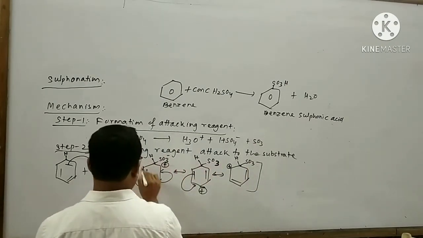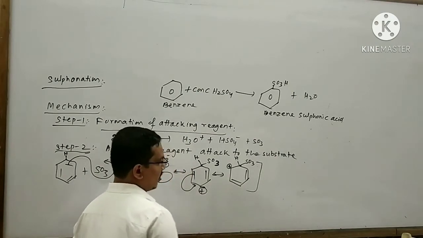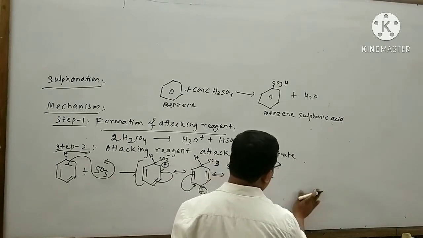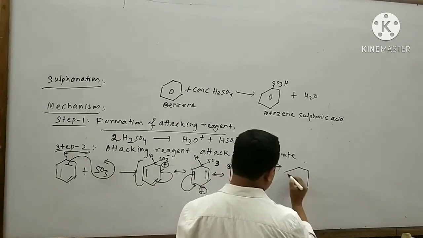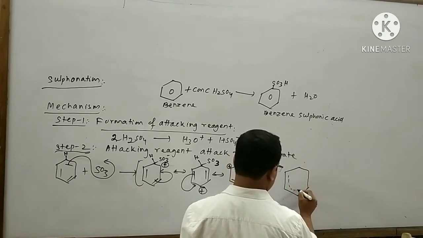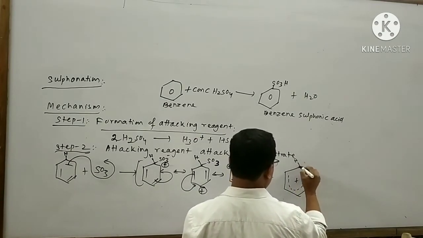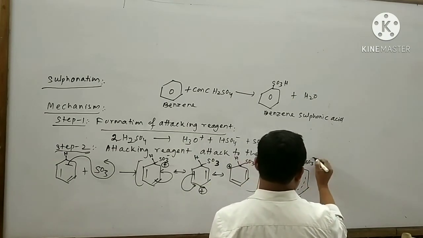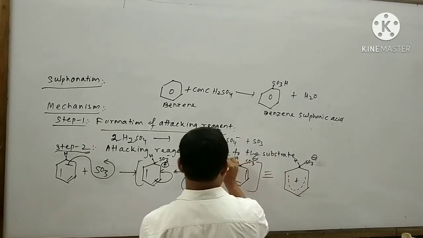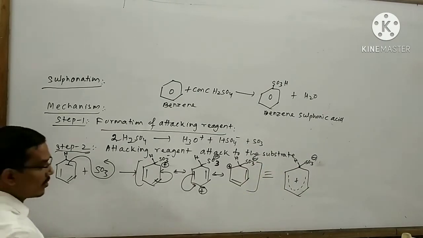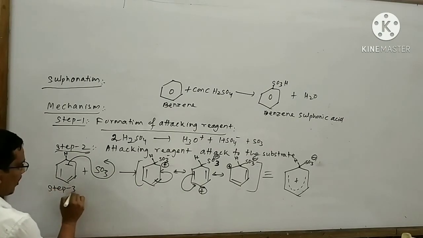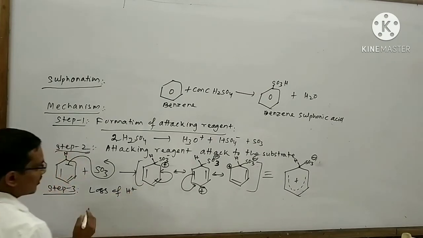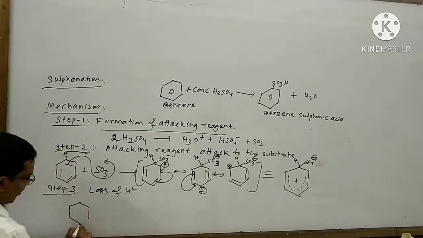These are the remaining structures. With the help of these three resonance structures, I can draw the resonance hybrid structure like this. This is step number 2. In step number 3, what will happen? There is loss of H plus. I can draw the structure like this.